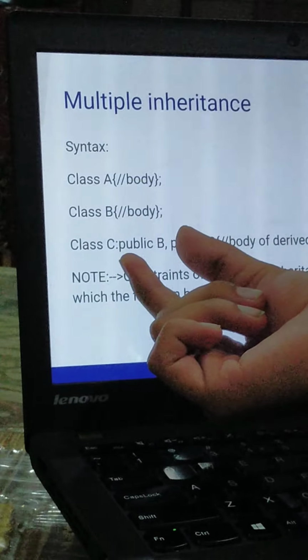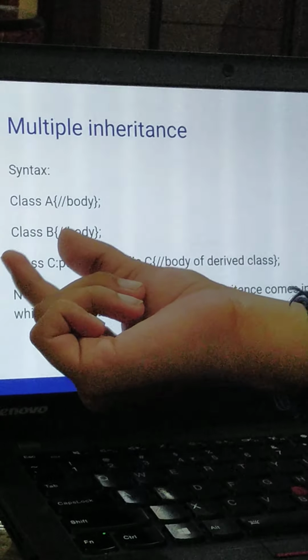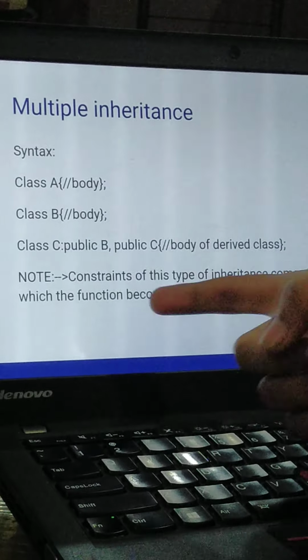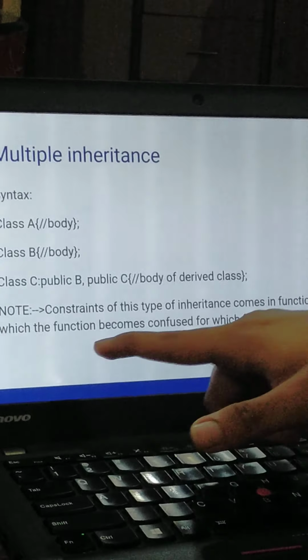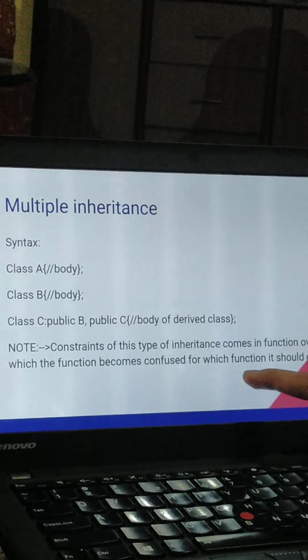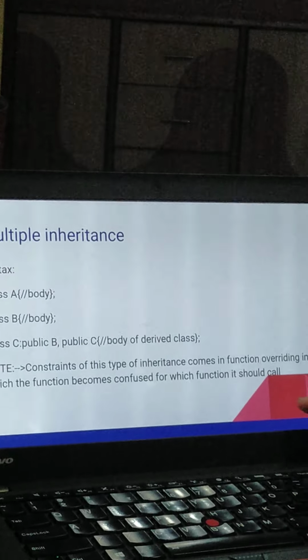Basically, people are mainly confused between the two inheritances. I have seen many people who are confused in this. So this is a major example: class B and class C, where class A and class B are called in class C. Note that the constraint of this type of inheritance comes in function overriding, in which the function becomes confused about which function it should call.